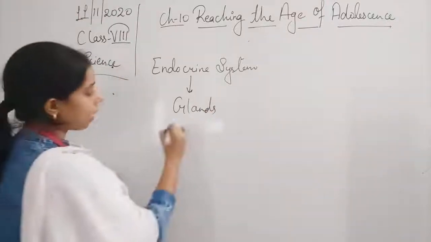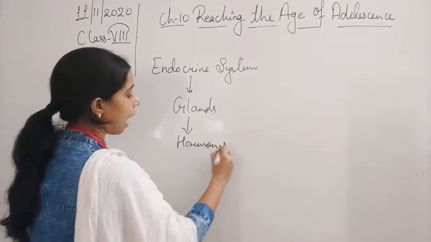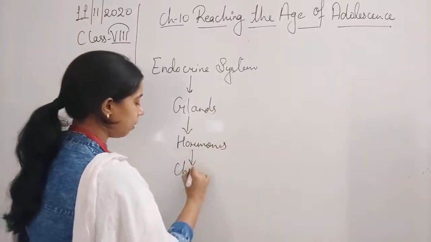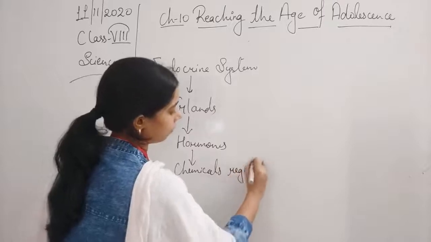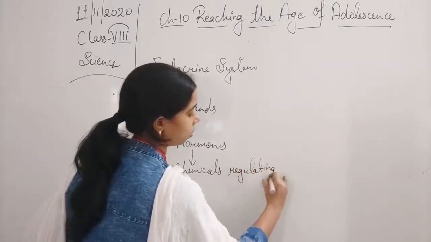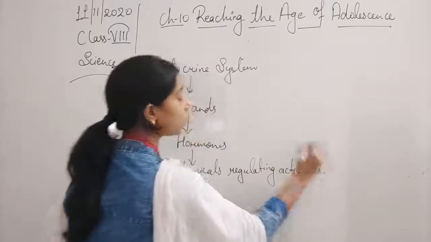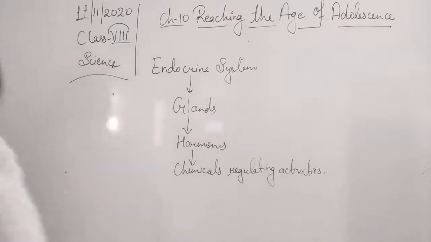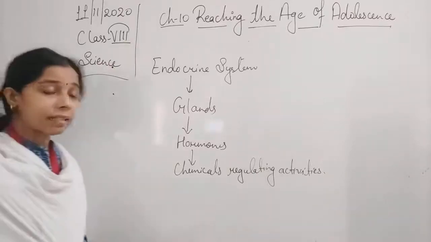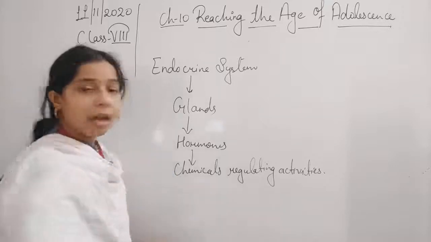Now these glands release hormones, and hormones release the chemicals regulating activities. So this is what happens in the endocrine system, students, in which the glands are there, hormones are there, and the chemicals which regulate these activities.